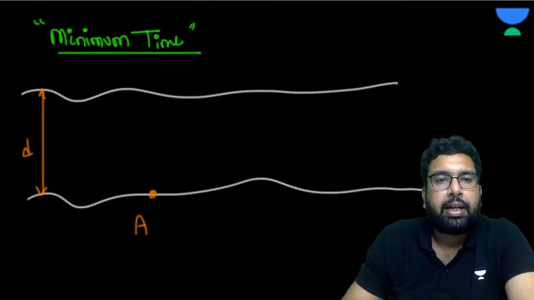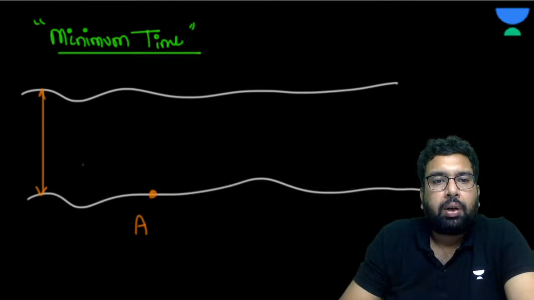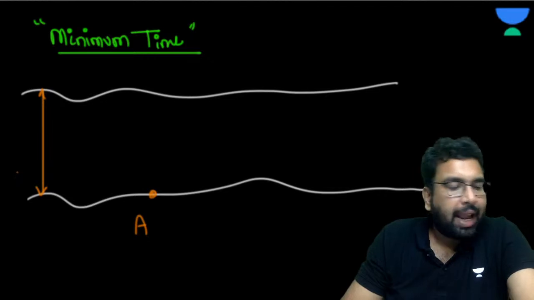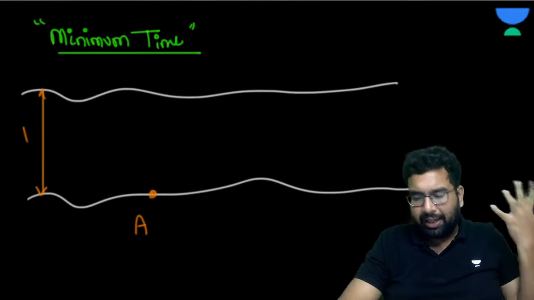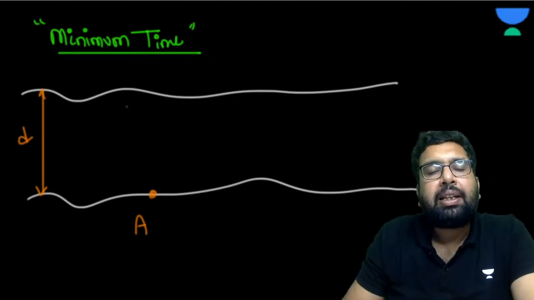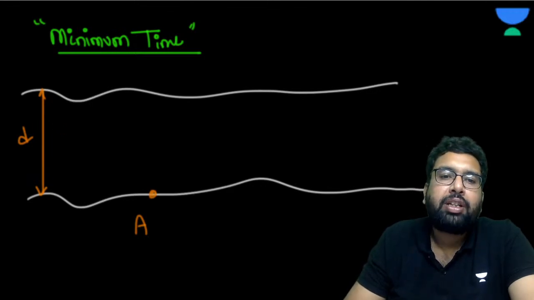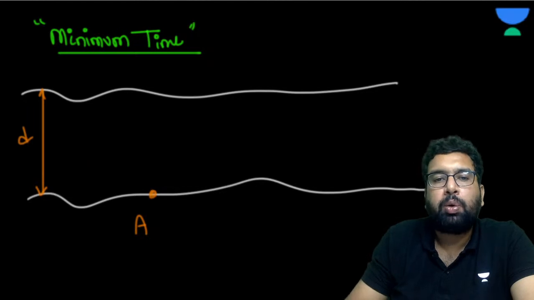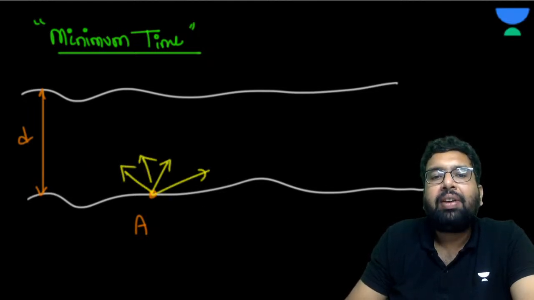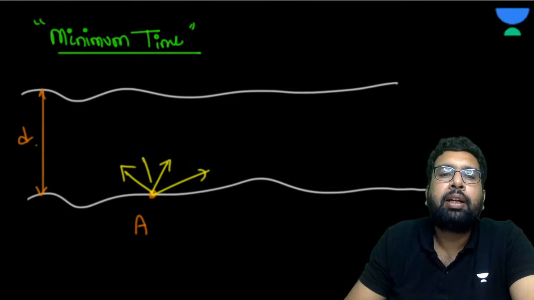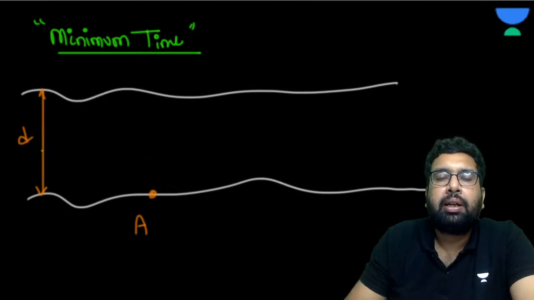Let's call it d or anything. Now, please tell me that when he wants to cross the river, no matter in which direction he is traveling, he may be going this way, this way, any way he is going, he has to cover this distance, isn't it?